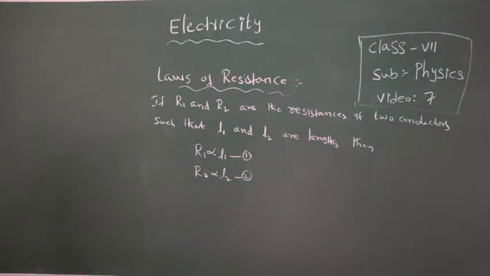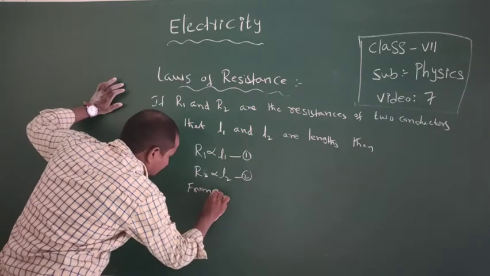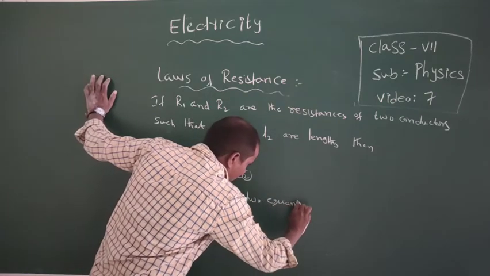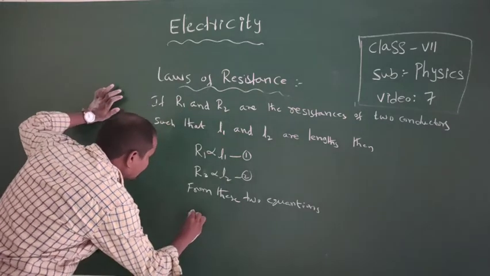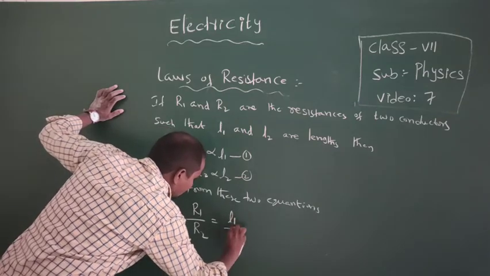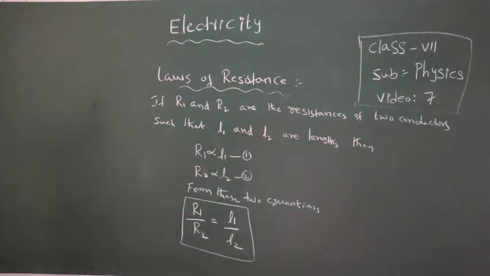From these two equations, we can write here R1 by R2 equal to L1 by L2. It is the second law of the resistance.